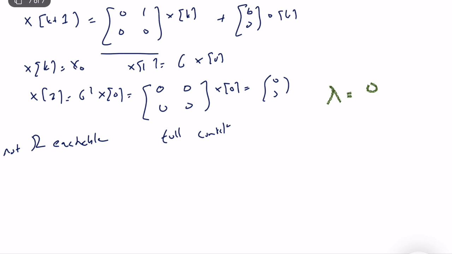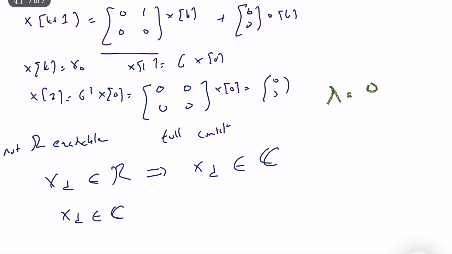Okay, from this perspective, we can say that if x of d is an element of R, which means that x of d is a reachable state, then we know that x of d is also a controllable state. But if x of d is a controllable state, we may not directly say that it is a reachable state.